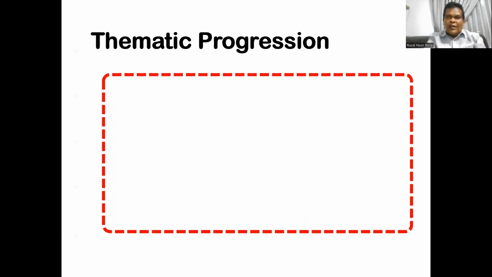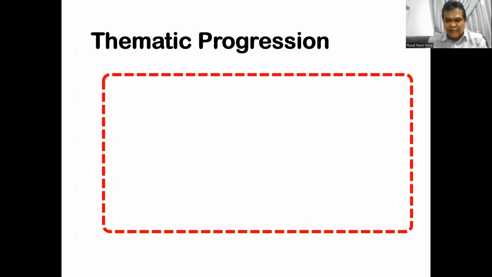So, if you ask me a question, is it applicable to all text types? Now my answer is yes. However, different types of text need different thematic progressions.